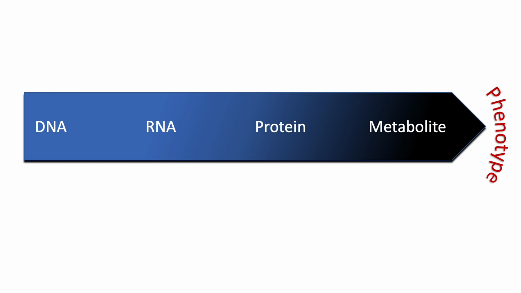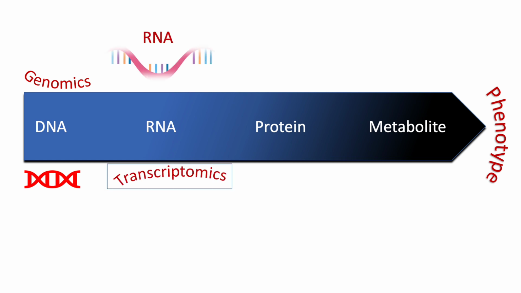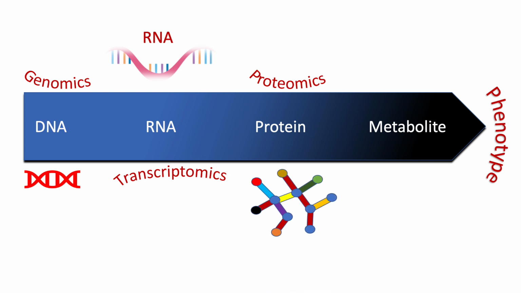At first, we have DNA, which contains all the genomic information of an organism, and the study related to the genome is called genomics. Then after DNA comes the process of transcription, and the transcriptome is basically defined as all the RNA content of a cell, and the study of the transcriptome is called transcriptomics. Then after transcription comes the process of translation, in which proteins are made. The study related to these kinds of activities is called proteomics.